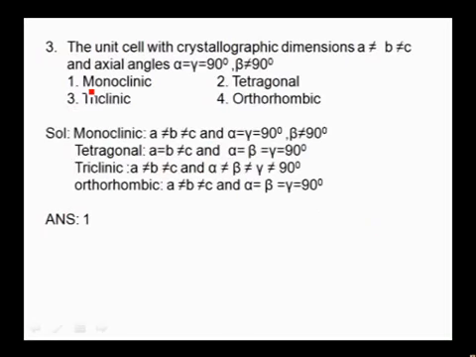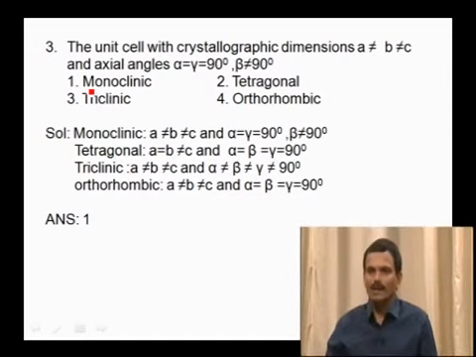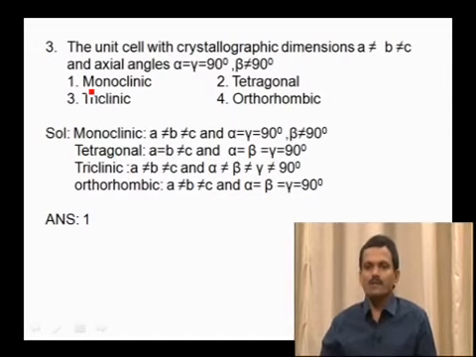The unit cell with crystallographic dimensions a ≠ b ≠ c, and axial angles alpha = gamma = 90°, whereas beta ≠ 90°. The given options are monoclinic, tetragonal, triclinic, and orthorhombic. Here the parameters are given clearly. For monoclinic, it is a ≠ b ≠ c, and alpha = gamma = 90°, beta ≠ 90°.